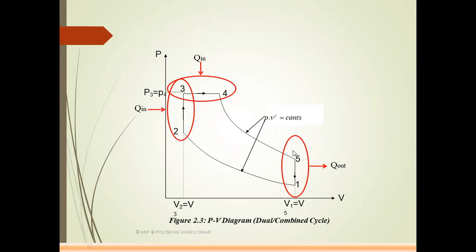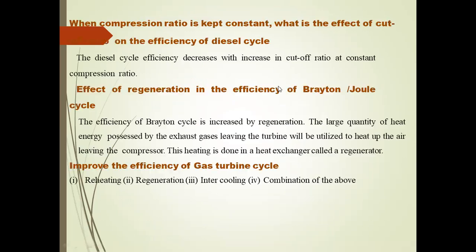Process 4 to 5 is an isentropic expansion process. Process 5 to 1 is a constant volume heat rejection process. The dual combustion cycle combines partially constant volume, which is the Otto cycle, and partially constant pressure, which is the diesel cycle. That is the dual combustion cycle.